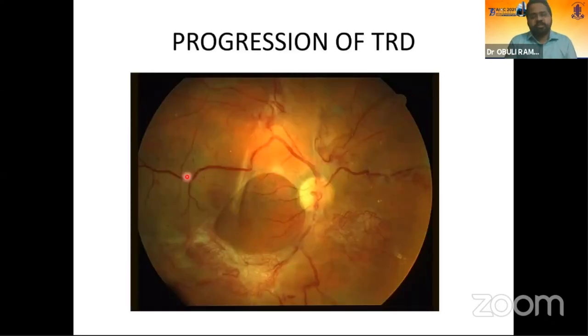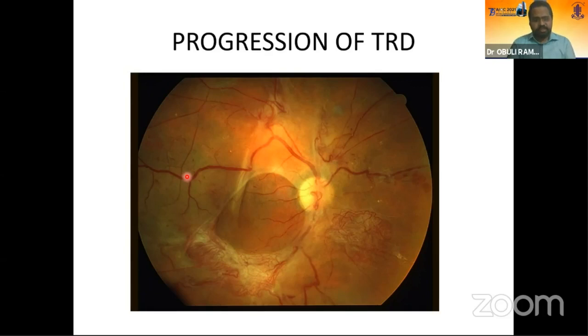Now coming on to progression of TRD. When such a patient comes to you in the OPD for laser, no matter what you do, the TRD is going to progress. So the only thing you need to keep in mind is to be very conservative in your laser. Keep at least 2 to 3 disc diameters away from the margins of the traction, give very mild light burns, and do it in multiple settings. If the case progresses to macula-involving TRD, then you can go ahead with surgery.